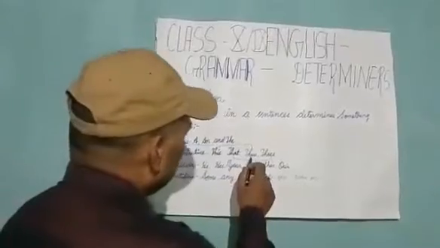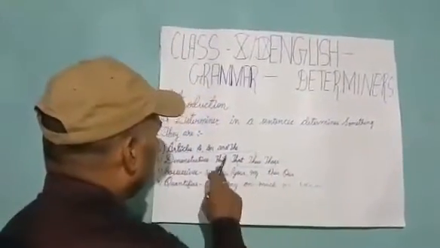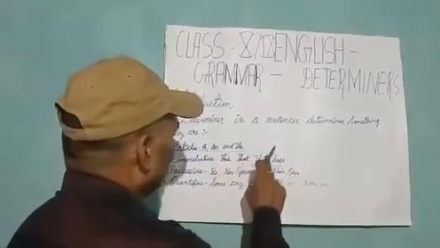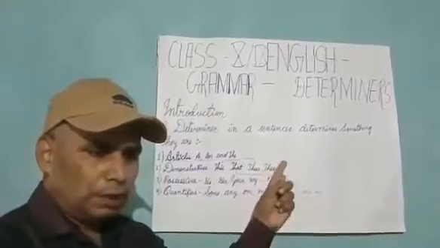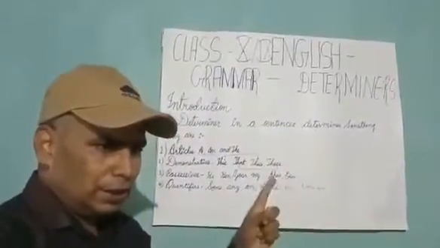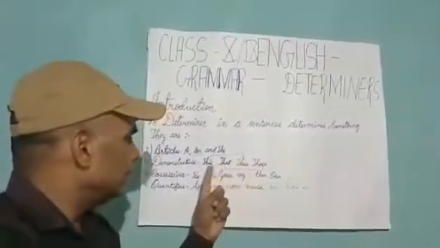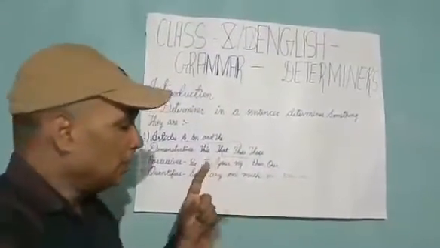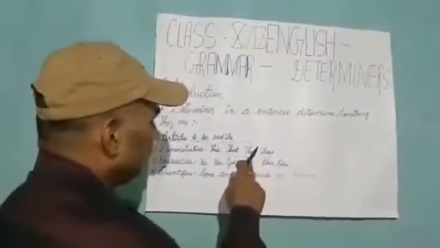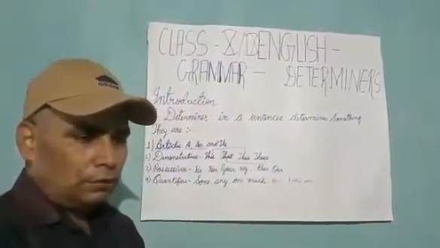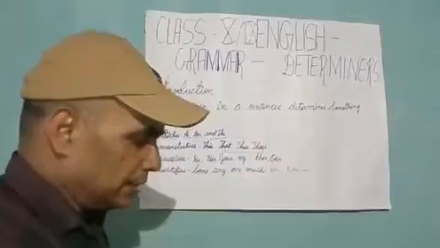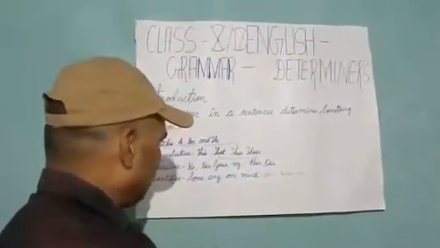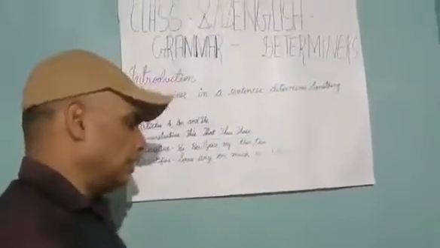Likewise, these and those are the plural forms of this and that respectively. These and those take a plural noun and a plural verb. The difference stands between these and those. I would like to remind you again that these is used for nouns standing nearby, whereas those is used for nouns standing at a distance, far off. Examples: these boys are of my school. Those boys are of your school.